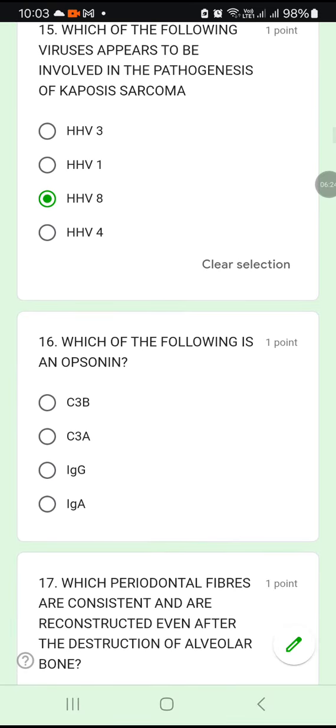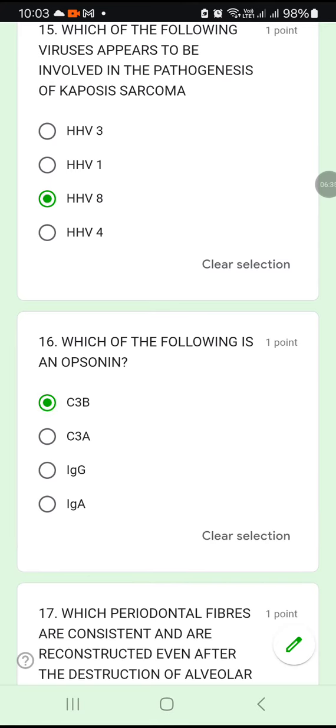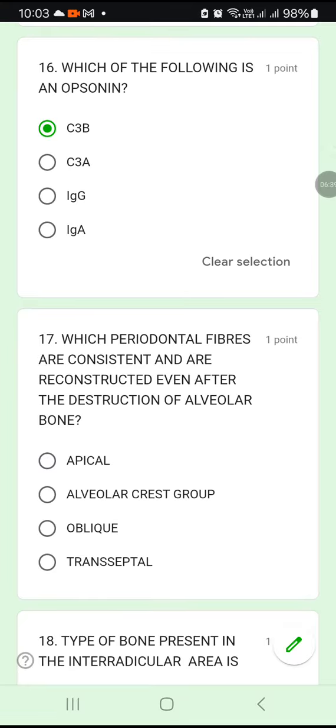16. Which of the following is an opsonin? C3b, C3a, IgG or IgA. C3b. Okay, opsonin. C3b is an opsonin.